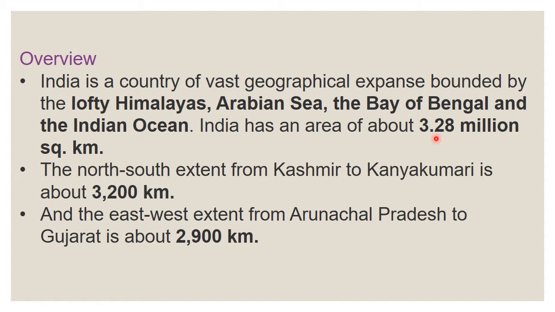The distance between Kashmir and Kanyakumari is about 3,200 kilometer. How much, my dear children? 3,200 kilometer. And from east to west, from Arunachal Pradesh to Gujarat, the distance is about 2,900 kilometer. So how much, my dear children? 2,900 kilometer. Okay children, very good.